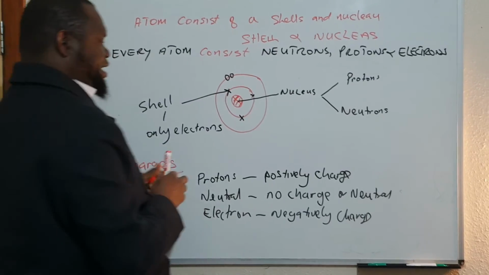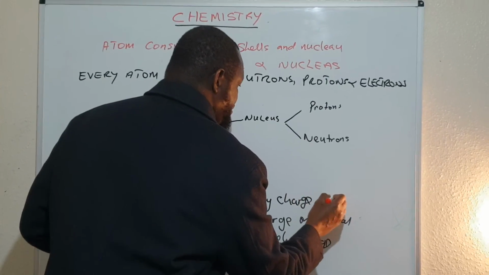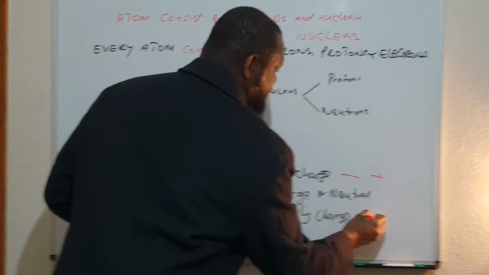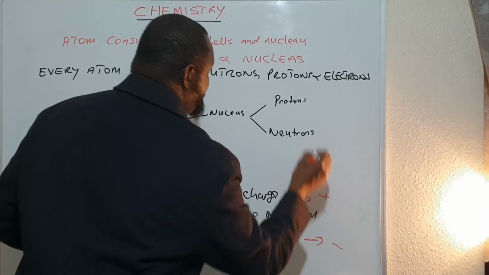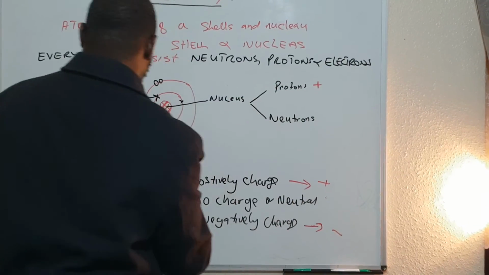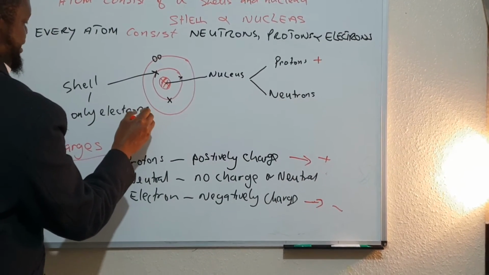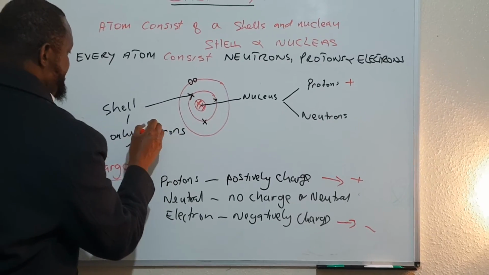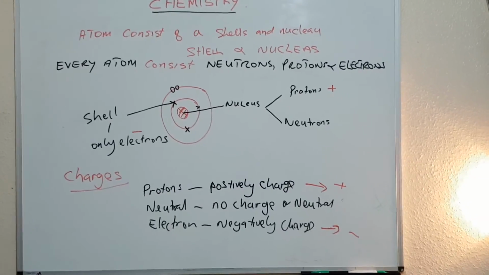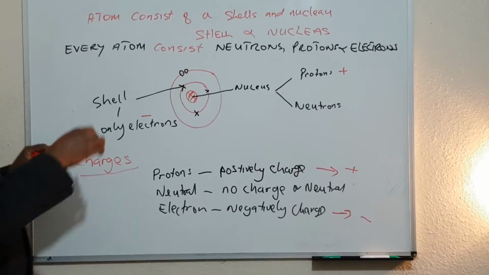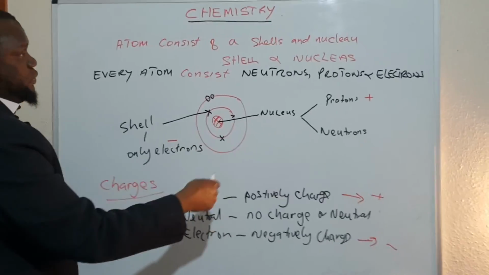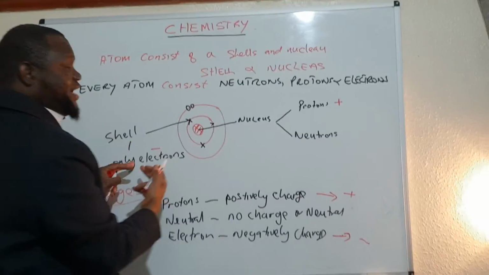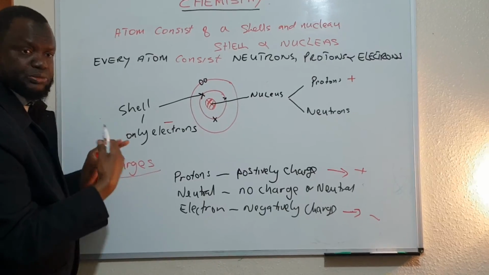So basically we can say protons are positive, electrons are negative. Basically, the atom is stable because the positive charge and the negative charge are equal, so they balance each other.